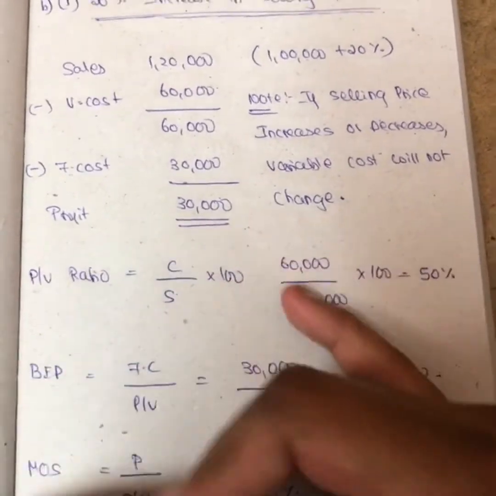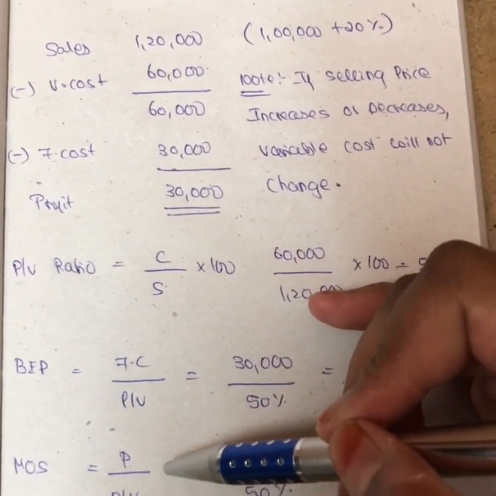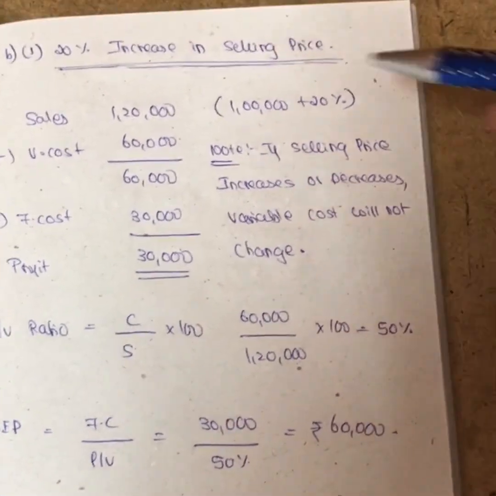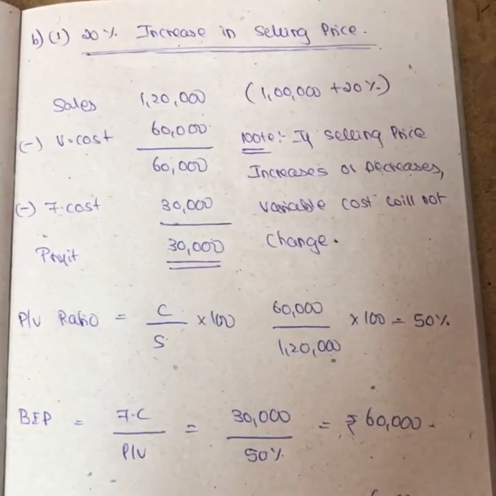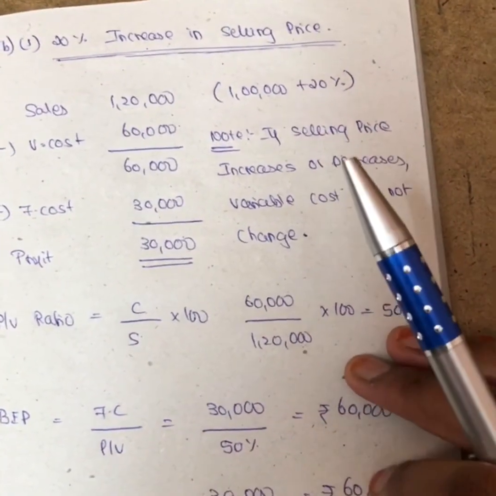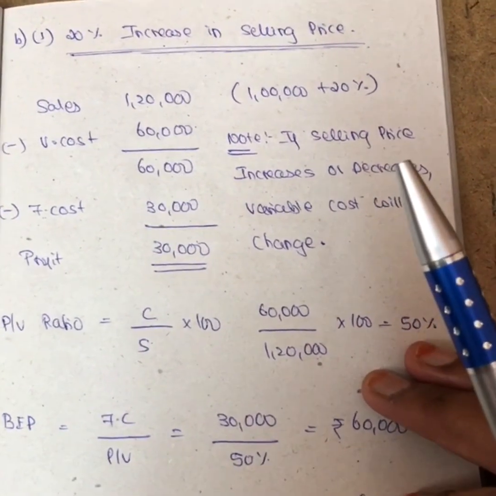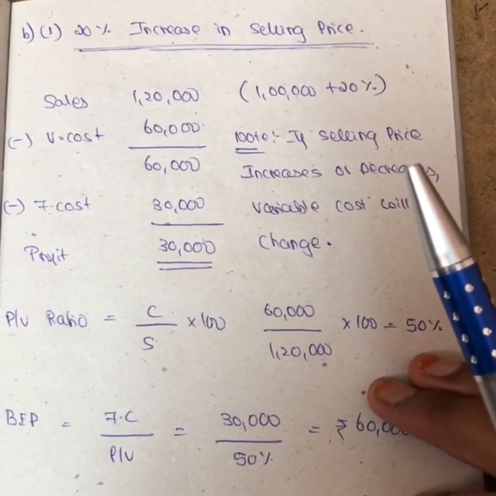Only for few problems I have done PV ratio, BEP and MOS girls. The remaining problems you will be doing, but I will be concentrating on the statement of profit. Okay, and the second part, that is 10% decrease in selling price, you will be doing it.